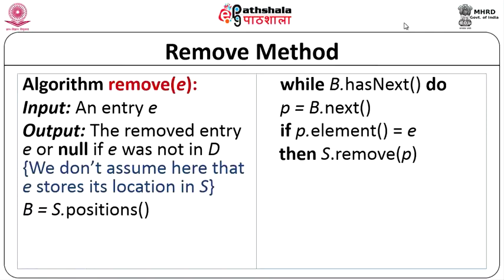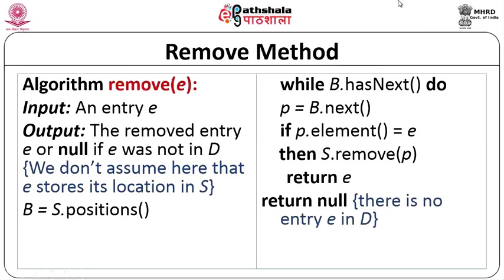This is a typical list, and we use the same logic. P is the search variable, which we have used in a lot of modules before, in a lot of data structures. If it is equal to the element given that has to be removed, you remove it and return that element. That is the remove method, and if there is no element, you return null.